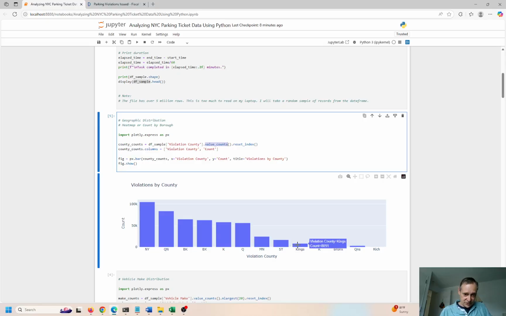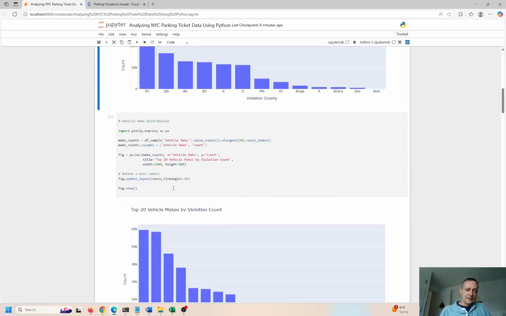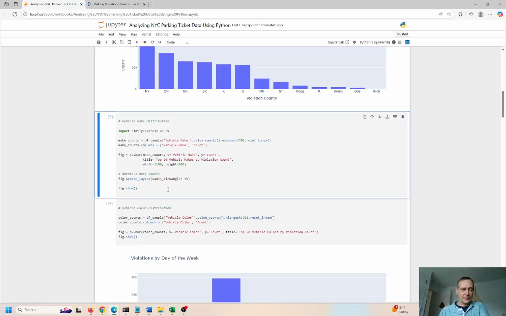Here's Kings County. This should be Brooklyn. This should be Staten Island. I don't even know what MN is. It sounds like Minnesota. I don't know what that even belongs in here. R is nothing. Bronx is Bronx. And that should belong over here. And Rich is like literally nothing. Okay, so take that with a grain of salt, right?